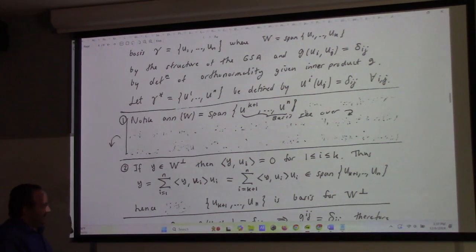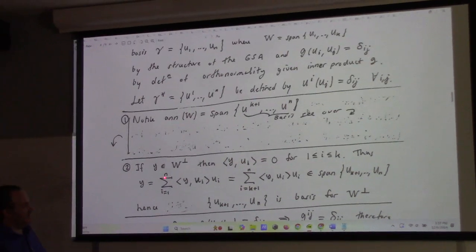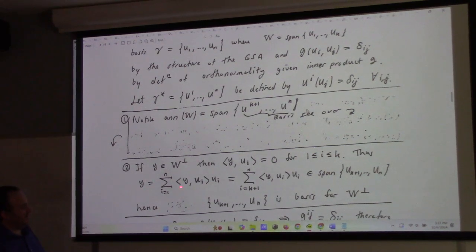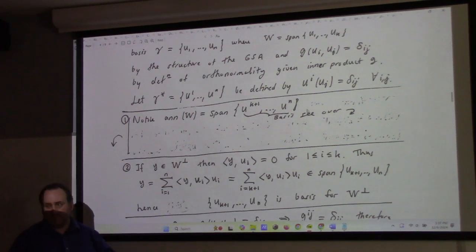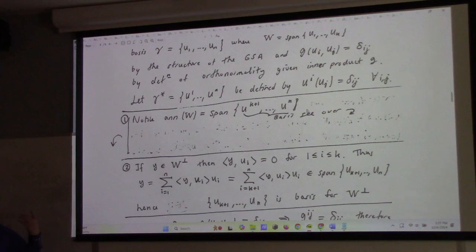Why, if y is in the perp, then y is perpendicular to the basis in W, right? Which means then that y is equal to this. This is a general truth. Why can I write this? Why can I write that? Do you understand why I'm writing that?